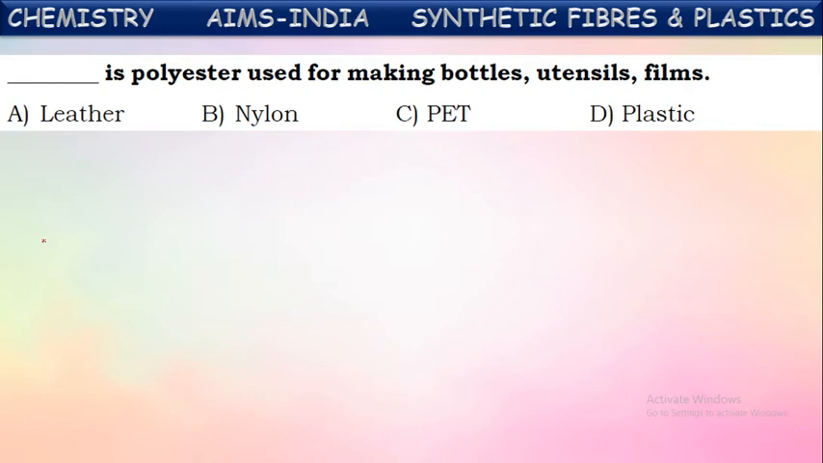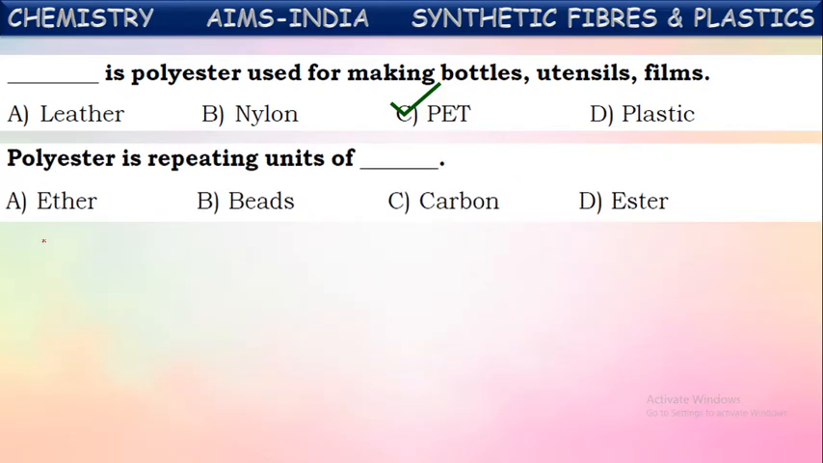Dash is the polyester used for making bottles, utensils, and films. Which polyester is used for making all these bottles, utensils, and films? That is polyethylene terephthalate, which is simply called PET. We often say PET bottles. PET is one of the polyesters used for making these bottles. PET means polyethylene terephthalate. It is a polyester, generally used for making water bottles and the like. Okay, PET.